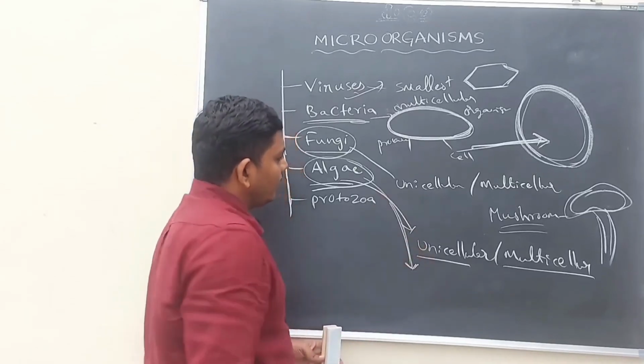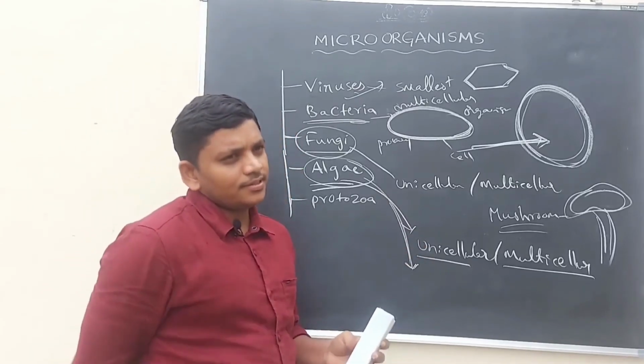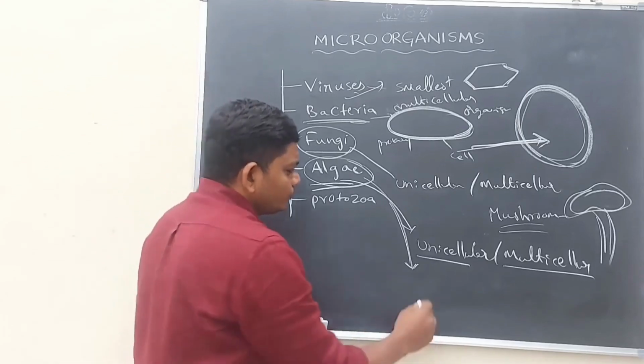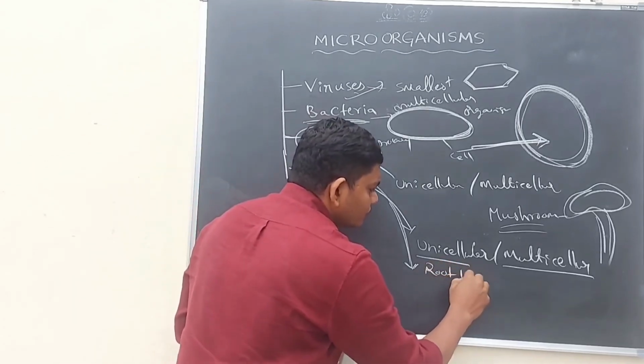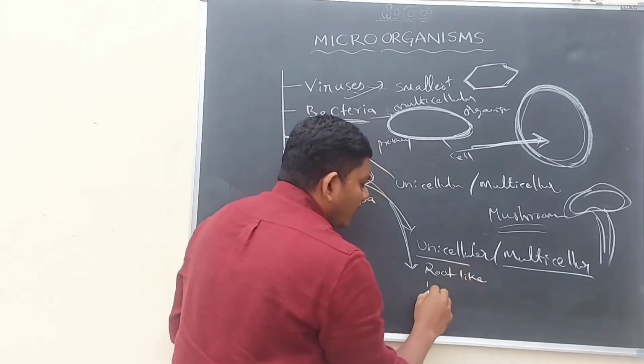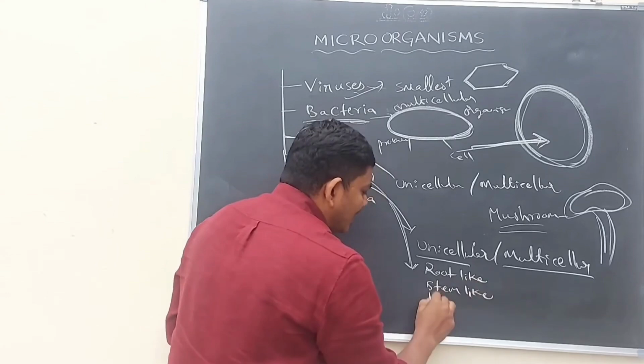The most important thing about algae is that some plants have a root-like system, a stem-like system and a leaf-like system.